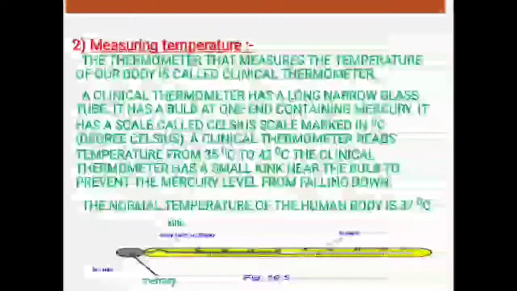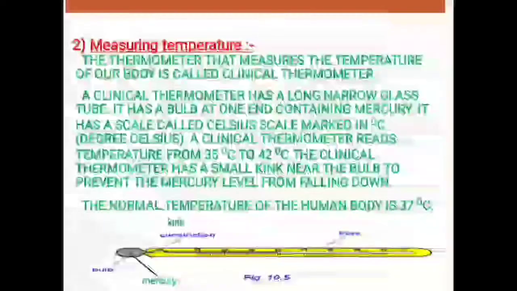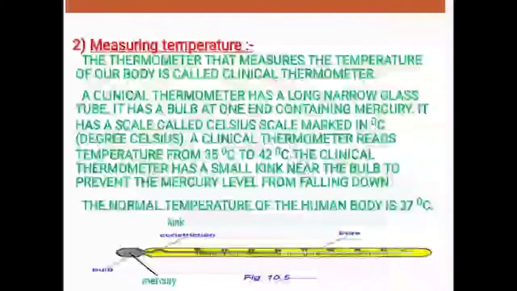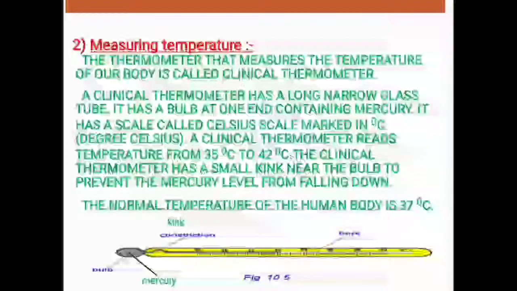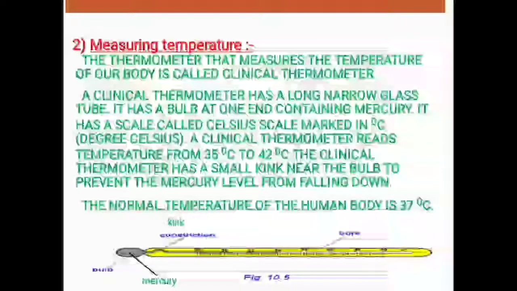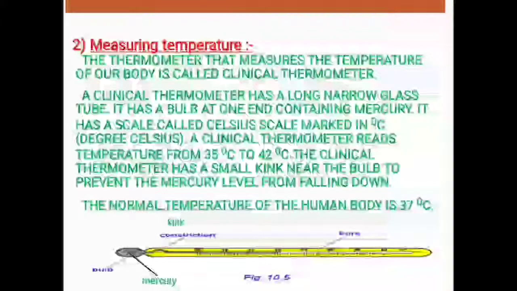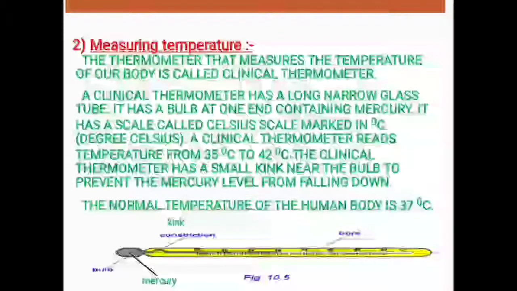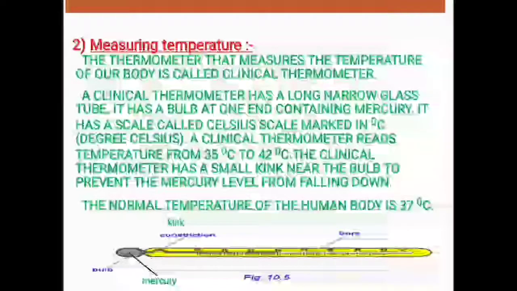So the thermometer that measures the temperature of our body is called a clinical thermometer. It is made up of glass and has a long narrow glass tube. It has a bulb at one end containing mercury, and it has a scale called the Celsius scale marked in degrees Celsius. And as I told you, one more scale is there that is called the Fahrenheit scale.